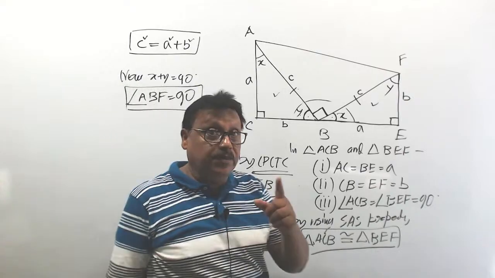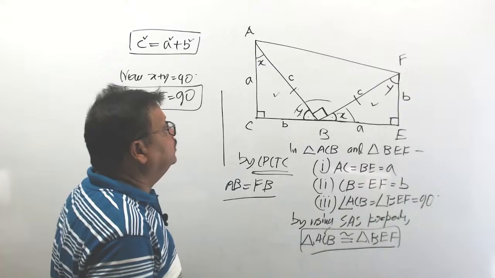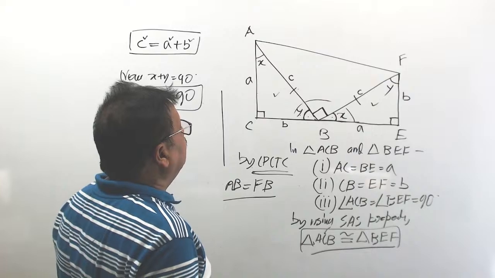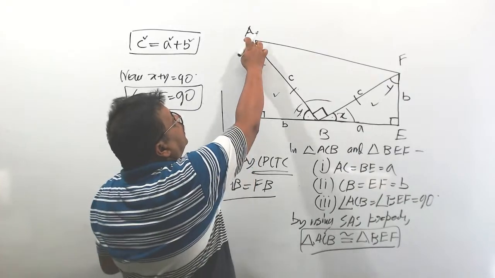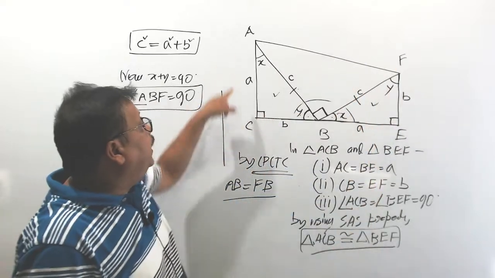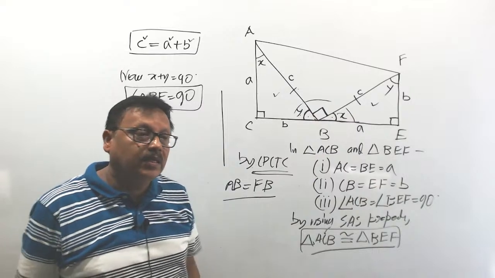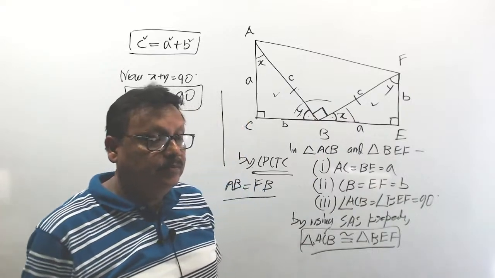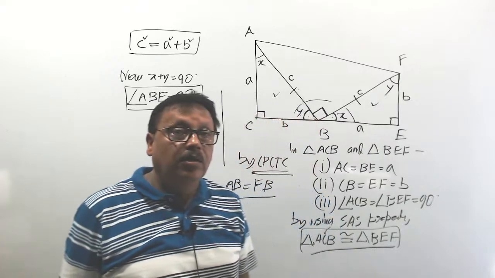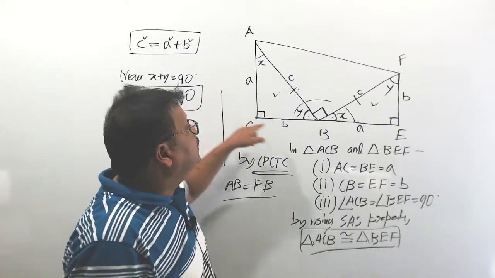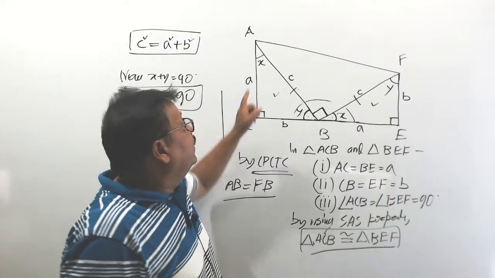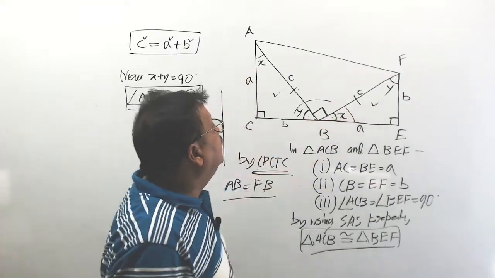Understood? You have to proceed step by step. This is equal to 90. Now, what to do? Now tell me one thing. What is the shape of ACEF? Can you tell me? It is a trapezium. ACEF is a trapezium.